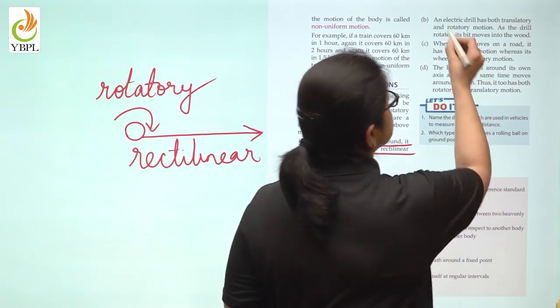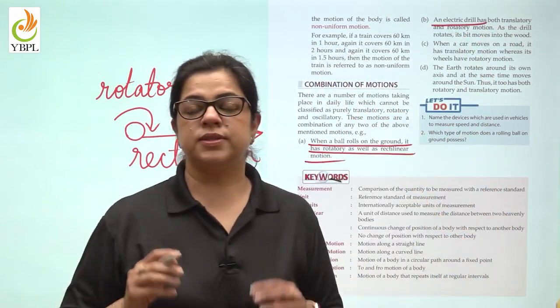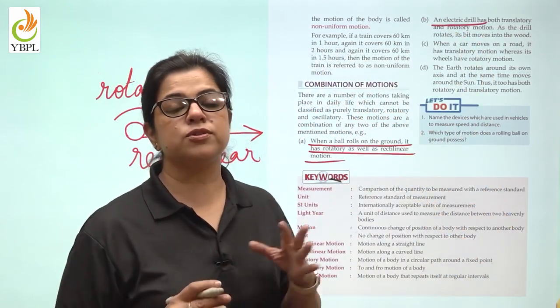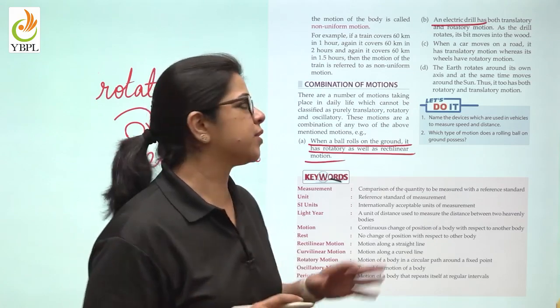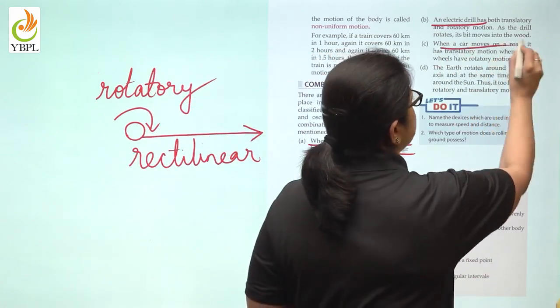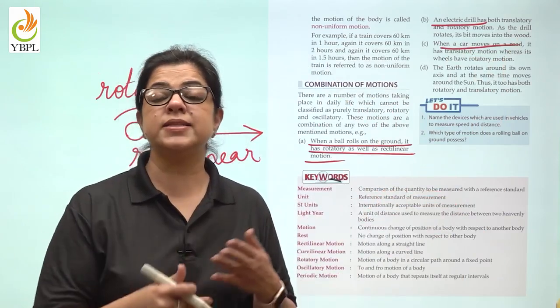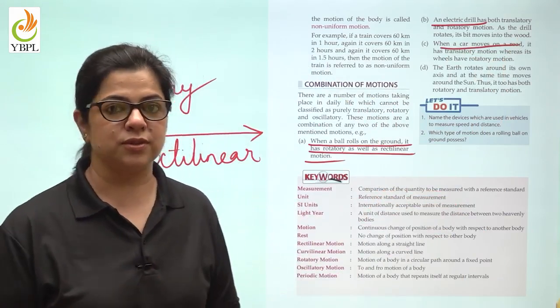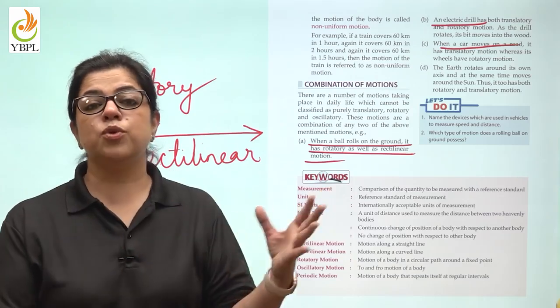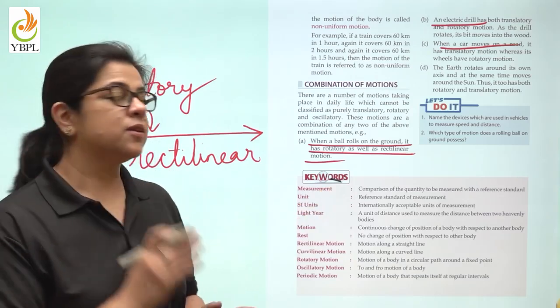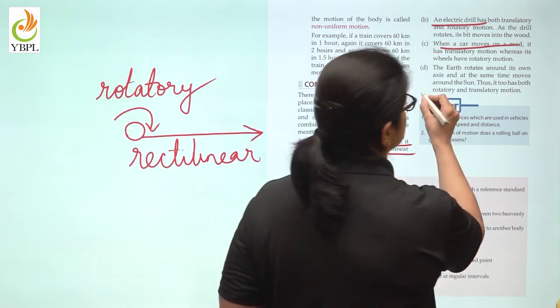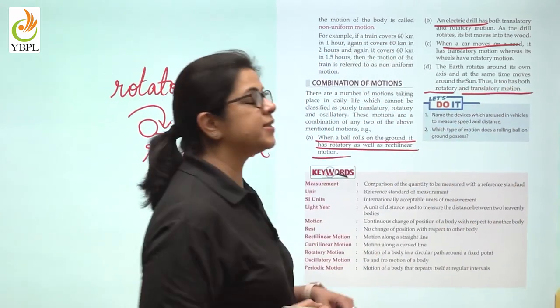Second example is an electric disc. Just like the ball, it also has translatory and rotatory motion. When a car moves on the road, the car is moving in a straight line, but the wheels are constantly in rotation. The earth, when moving around the sun, is doing two kinds of motion, the rotatory motion and translatory motion.